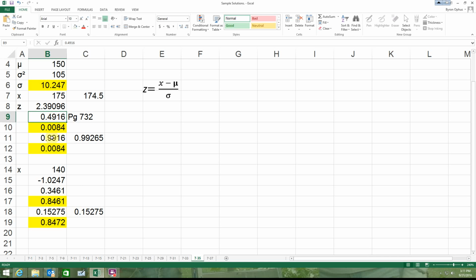Either way, I come up with that, but in this case, when I come up with this answer, I have to do the inverse. I could subtract this one from 0.5. If I do this one, which I did with the normal distribution, then I have to do the complement rule, and it comes out to 0.0084.